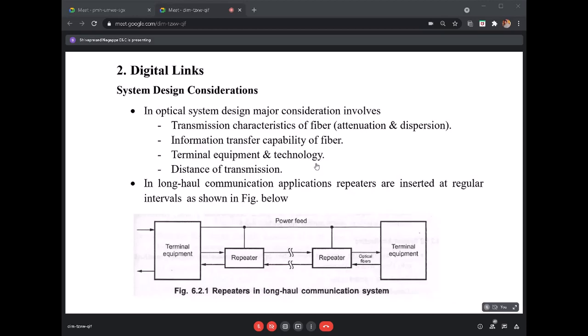Okay. In the last class, we discussed the analog links, which are used in fiber optical communications, right? In this class, we'll study the digital links. This is chapter 8 in the Keiser textbook, where we discuss majorly how they will be examining the